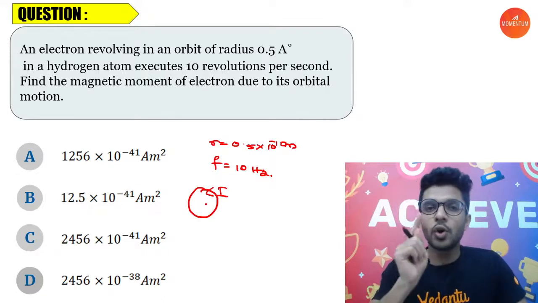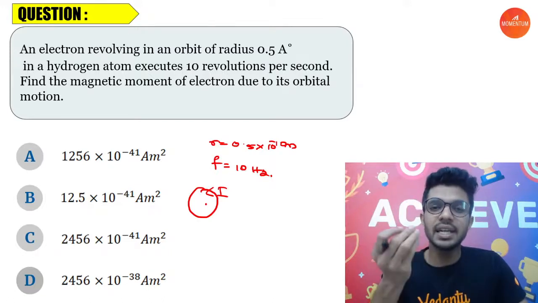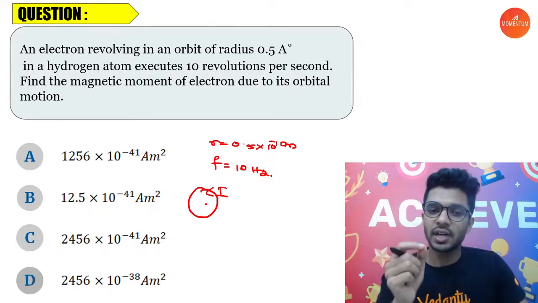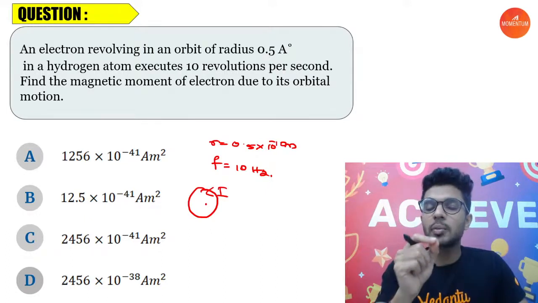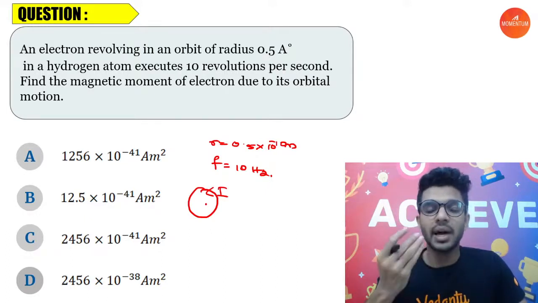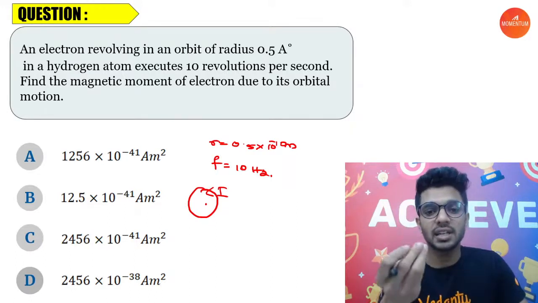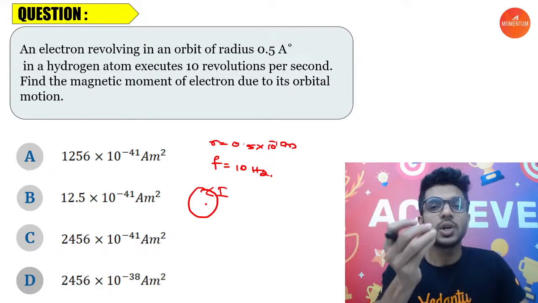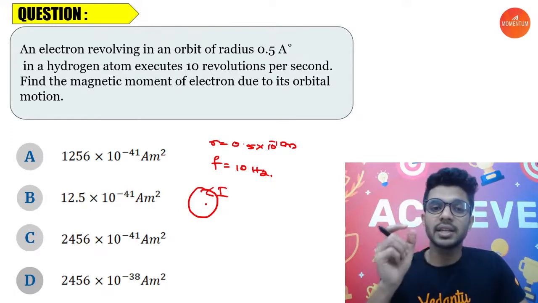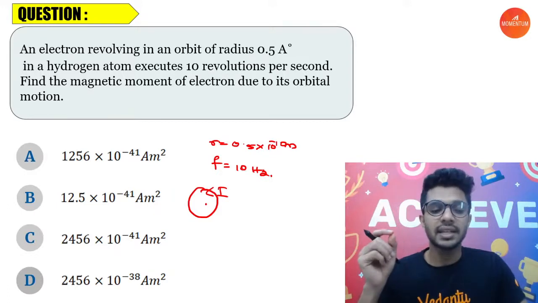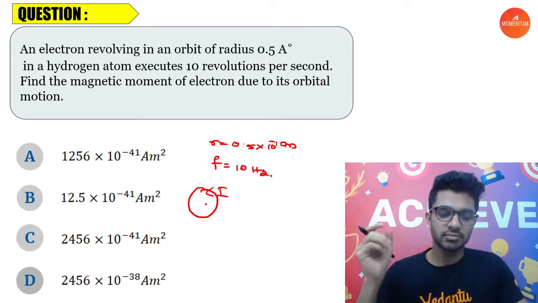The flow of charges is simply defined as current. So a charge flowing in a circular path can also produce a magnetic dipole moment. That's it.